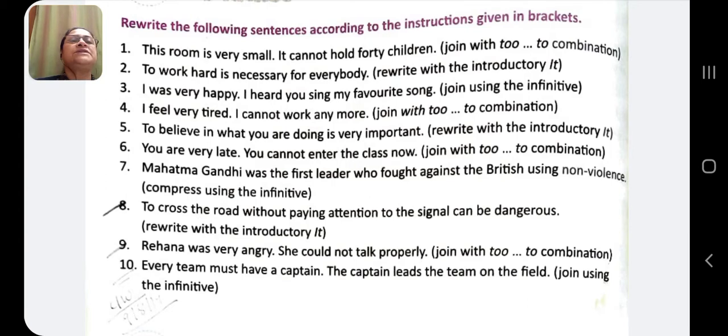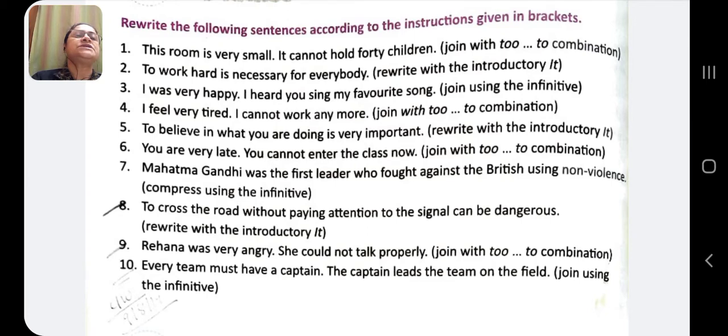I feel very tired. I cannot walk anymore. I feel too tired to walk anymore. To believe in what you are doing is very important. Rewrite with the introductory it. It is very important to believe in what you are doing. You are very late. You cannot enter the class now. You are too late to enter the class now.